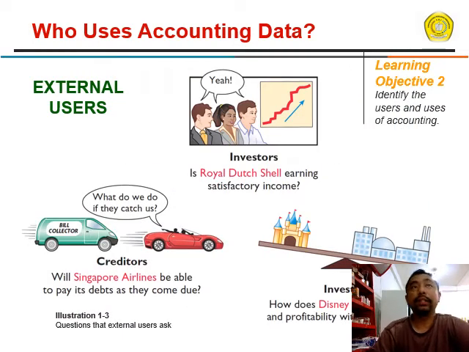Then we will discuss who uses accounting data. Of course, it's external users. First is creditors. For example, will Singapore Airlines be able to pay its debts as they come due? Then investors: is Royal Dutch Shell earning satisfactory income? Then the last is investment. How does Disney get profitability?